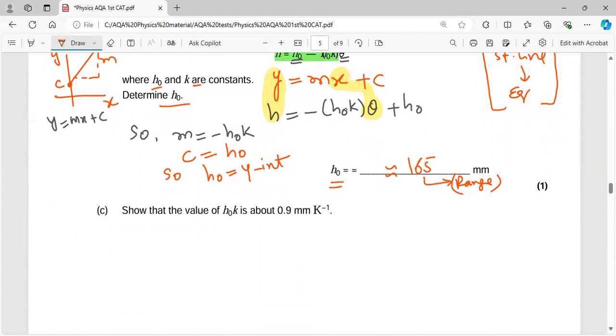Then they said, show that the value of H naught k is about this. So we say, okay, H naught k. What is H naught k? So we say, look, H naught k is over there. So we say, okay, that's quite simple. The gradient is -H naught k. So find the gradient.